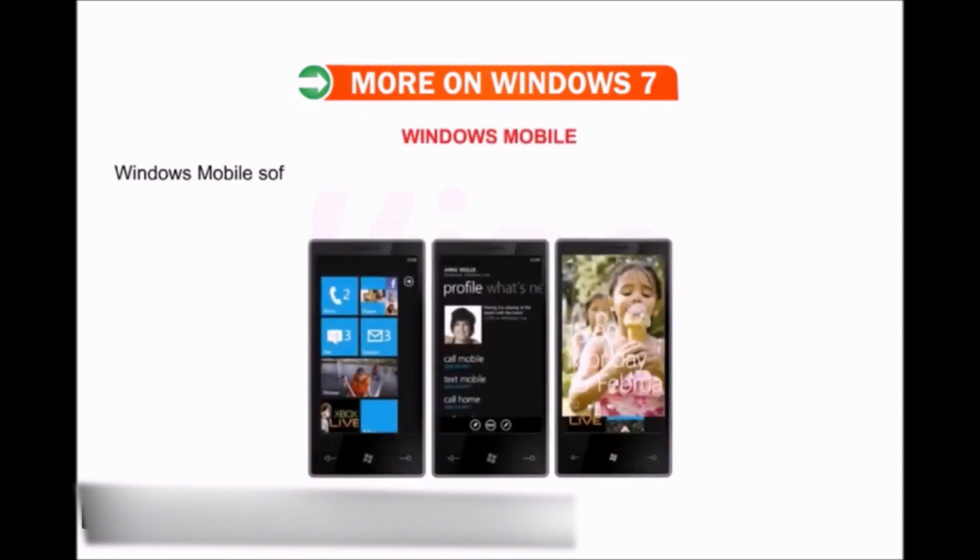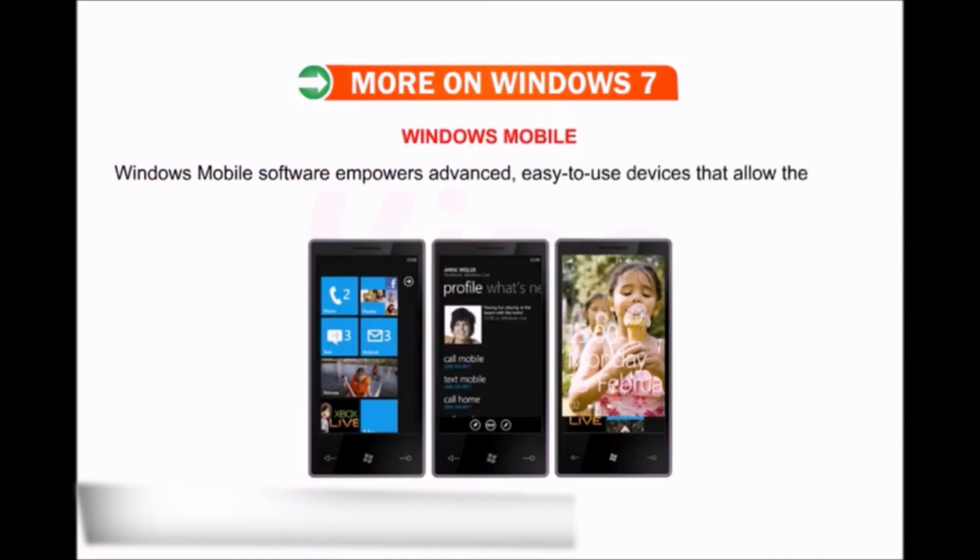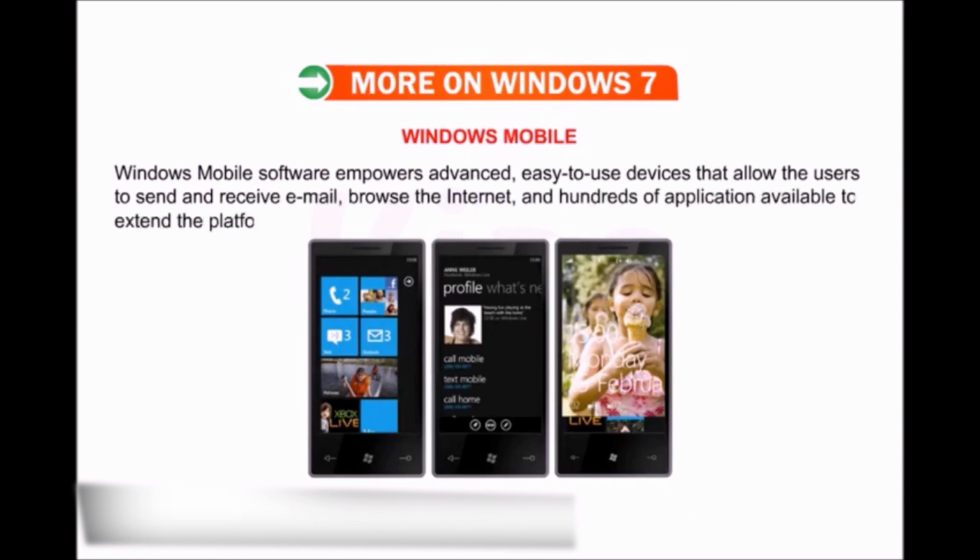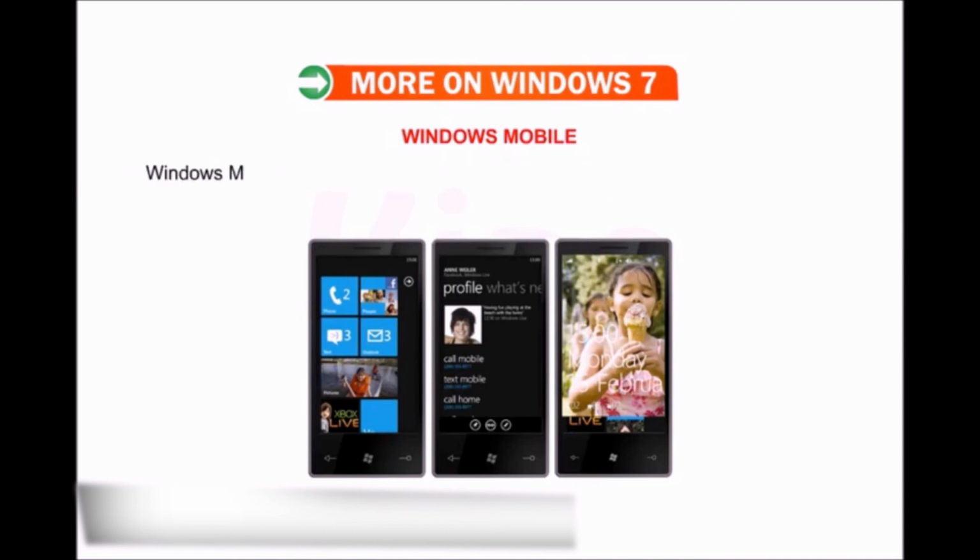Windows Mobile. Windows Mobile software empowers advanced, easy-to-use devices that allow the users to send and receive email, browse the internet, and hundreds of applications available to extend the platform. Windows Mobile works differently depending upon place, time, and nature of work.